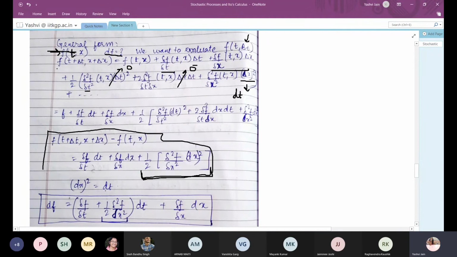Now this dx square can be written as dt because the quadratic variation is dt, and so the derivative of this function will be given as del f by del t plus half, the term which comes from Ito's calculus, half del square f by del x square dt plus del f by del x dx. So this is the form of the calculus where x is equal to bt.